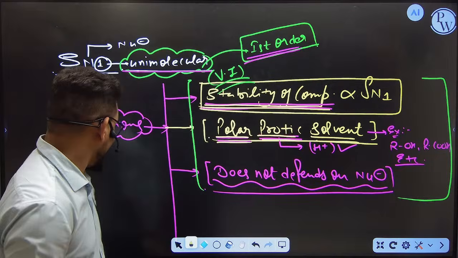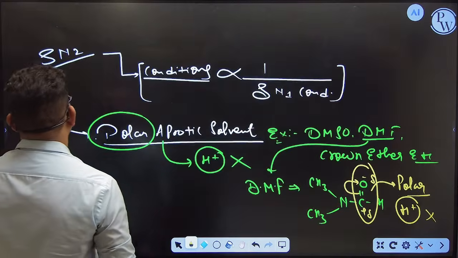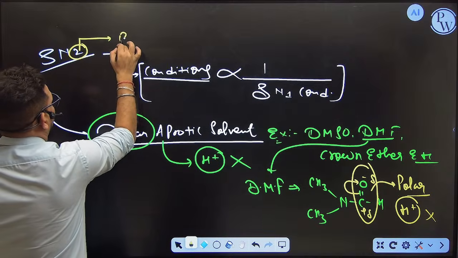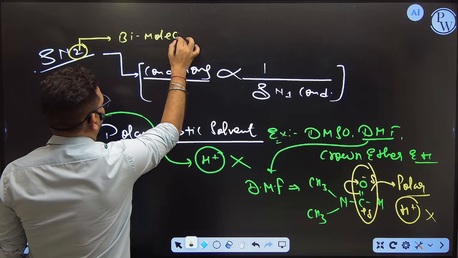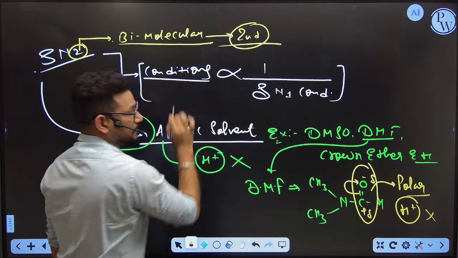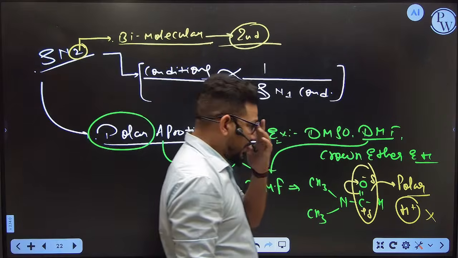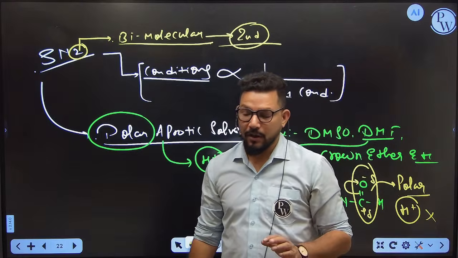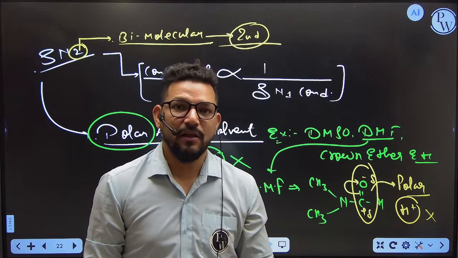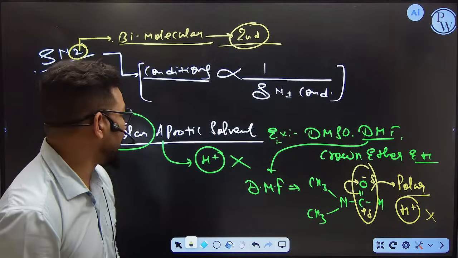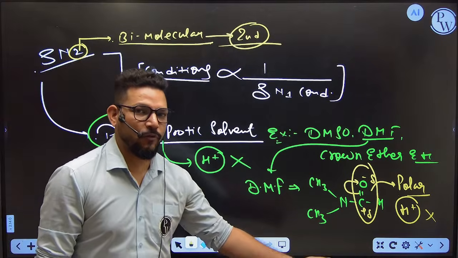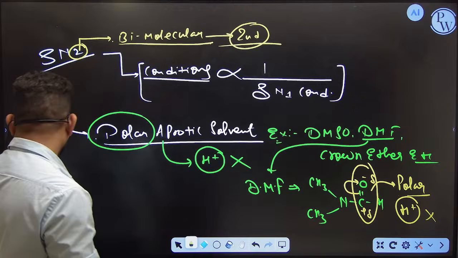Why? Because SN1 means unimolecular, the 2 in SN2 stands for bimolecular. That means we are going to depend on 2 molecules. So that's why it is which kind of order of kinetics? Second order kinetics. Got it? So in SN1 we depend only on the stability of the compound, but in SN2 we depend on the unstable nature of the compound, as well as on the nucleophile. Are you getting my point? In SN2 we need the nucleophile. How are we going to define it? Let's see.